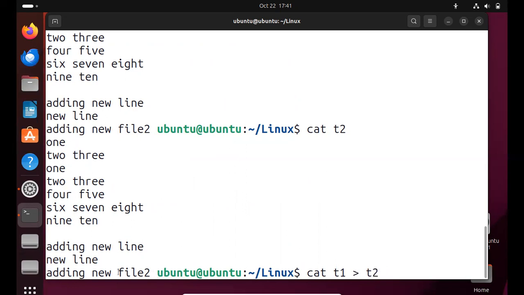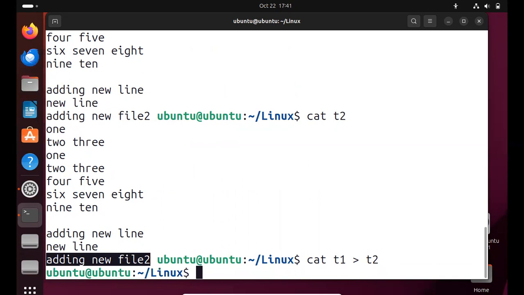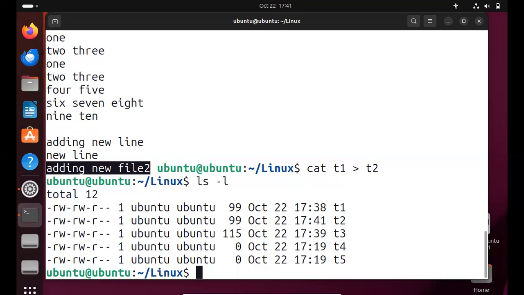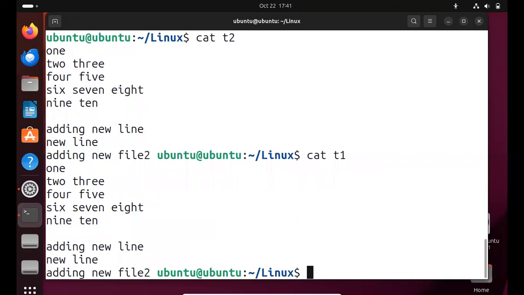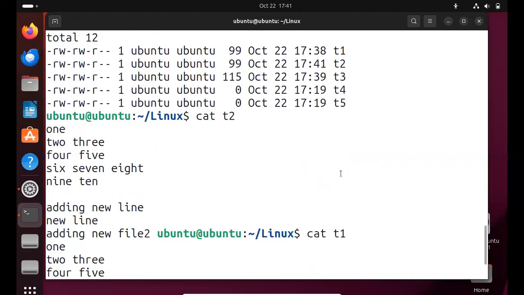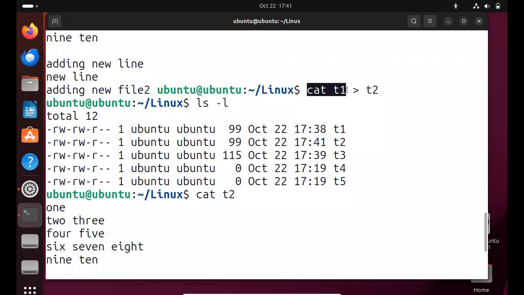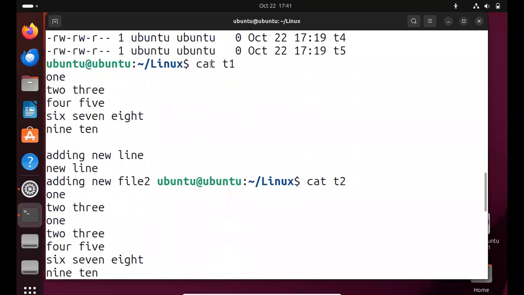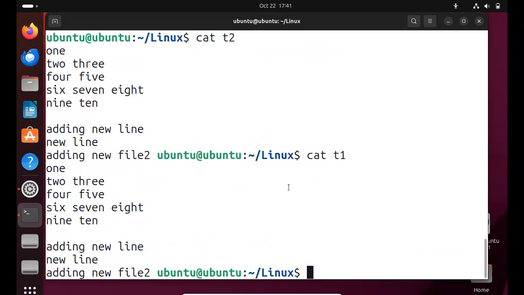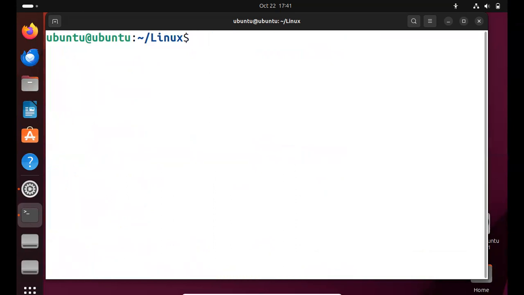That means the new line has been erased in the T2 file. We have given the T1 contents to T2. Already in T1 the new line is available, so in both files the same content is available.